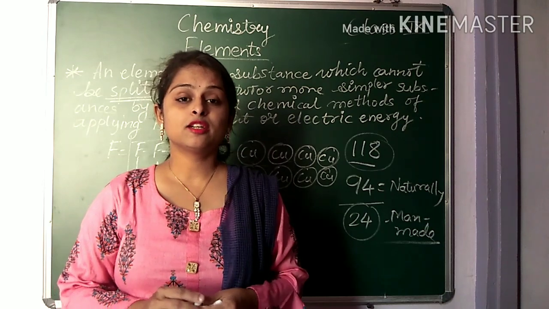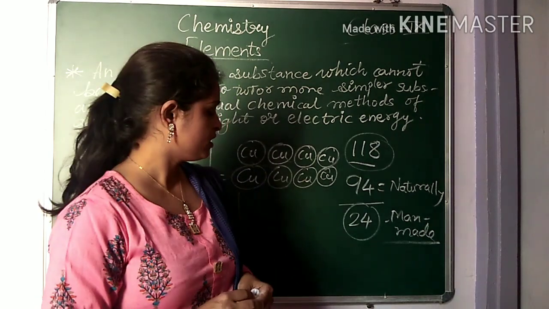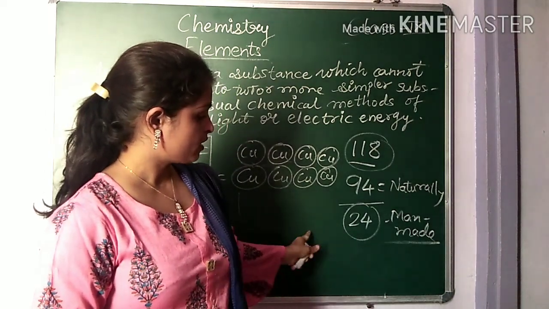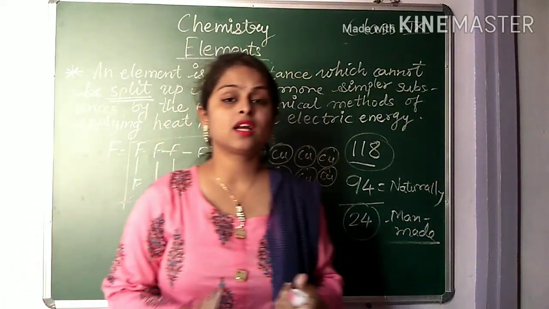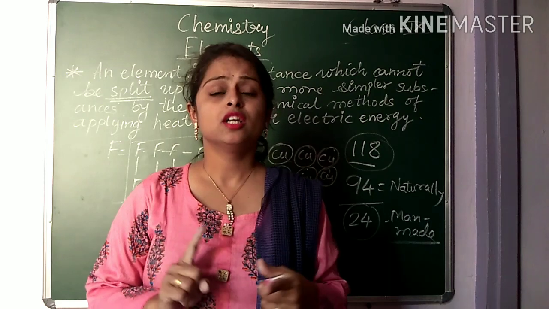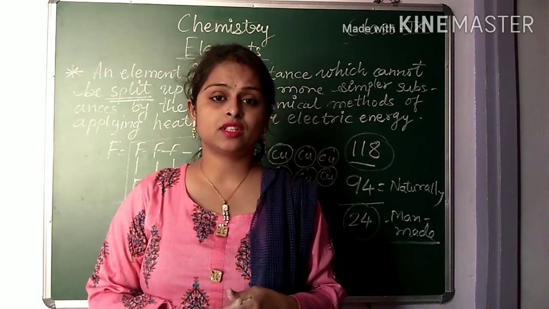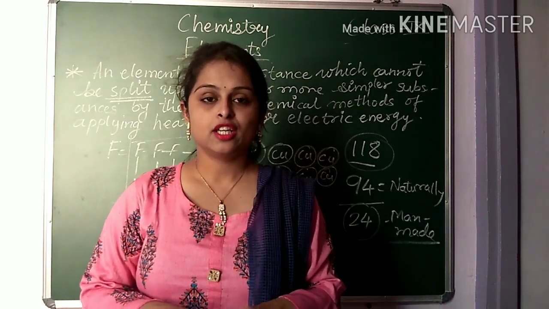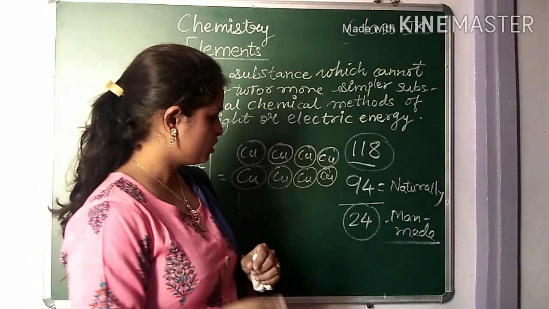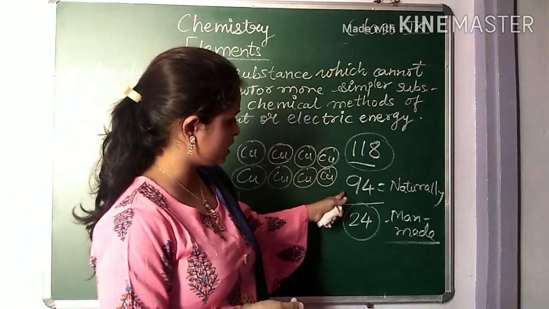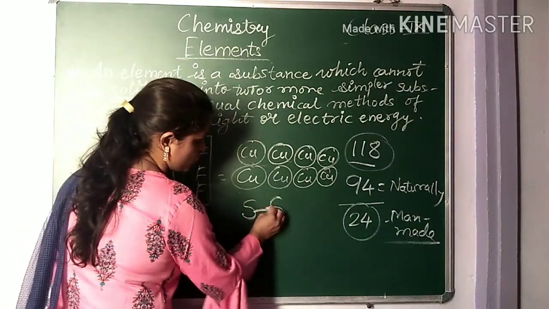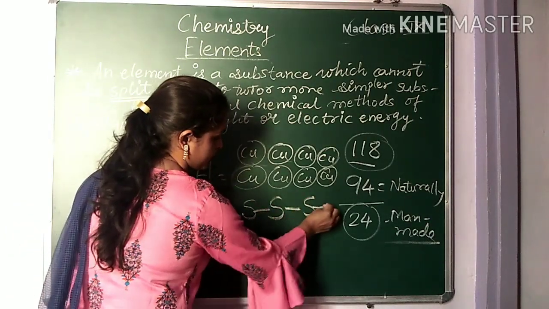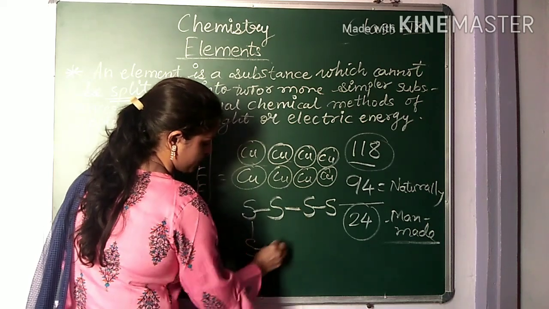Now see, if you go to the element examples like iodine, chlorine, bromine, even gases are there, some liquids are there. If you take sulfur, it is also made up of only one kind, okay.